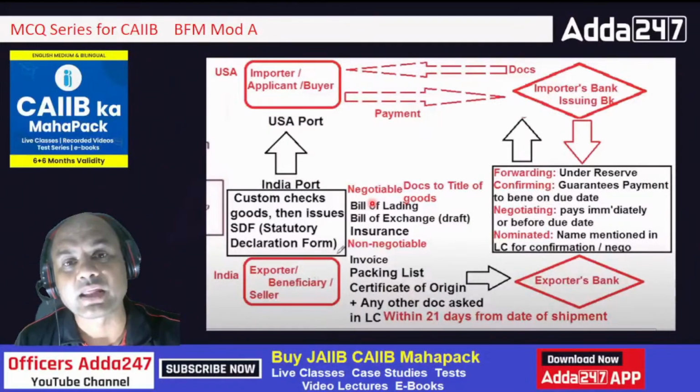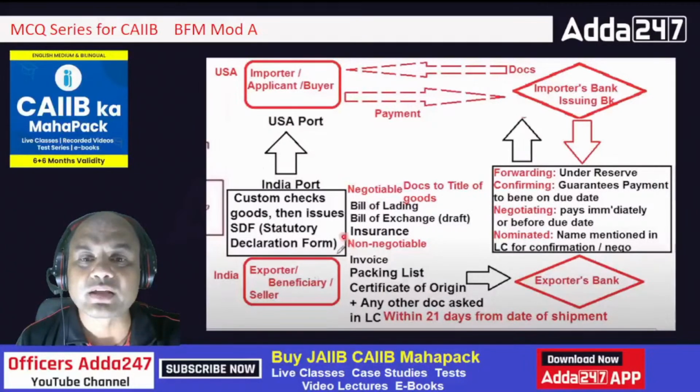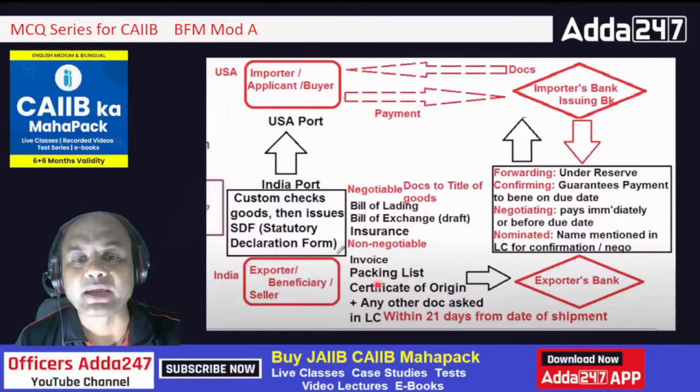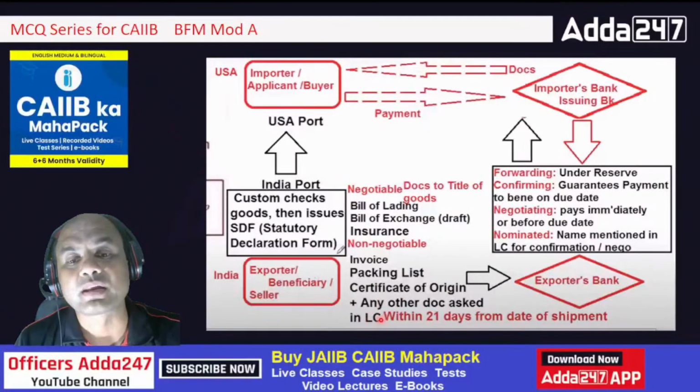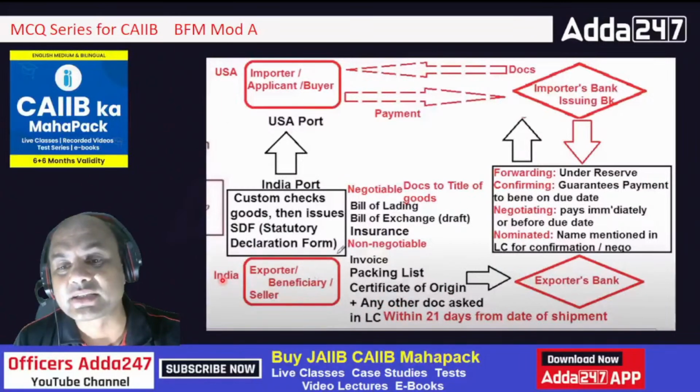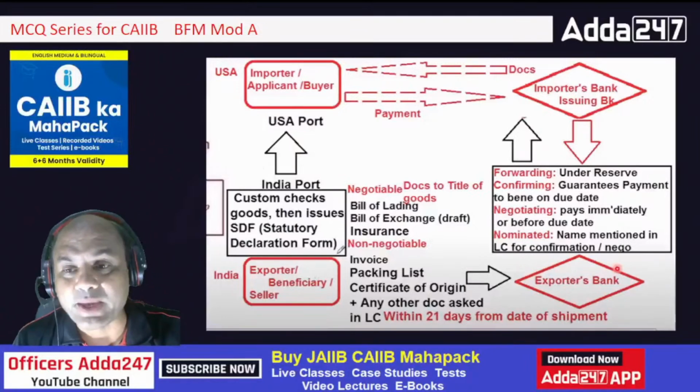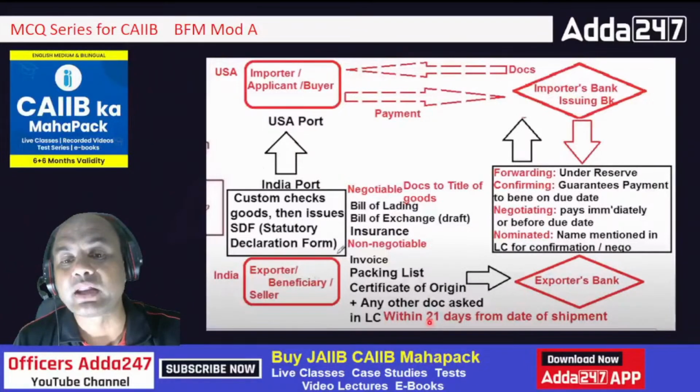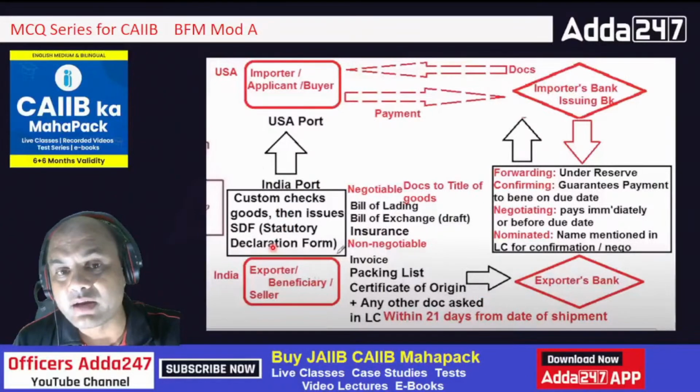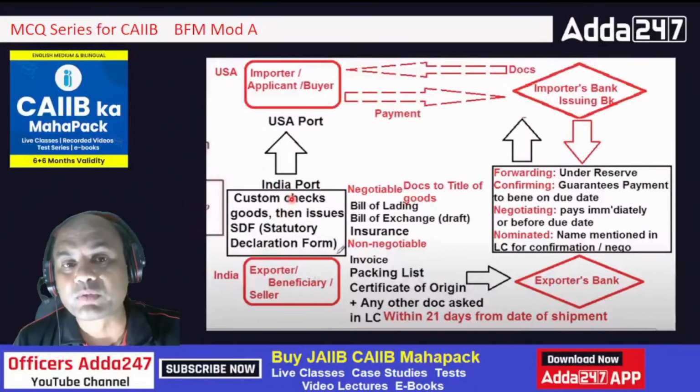Correct. Invoice. Insurance. See, here I have written it: bill of lading, bill of exchange, packing list, COO and any other document. Now the seller has to submit these 6 documents, along with a 7th, 8th, anything, to his bank, the Indian bank, within 21 days from the shipment. What is the BL date? BL date means the shipped on board date. Within 21 days from the on board date, the seller has to submit the documents to this exporter's bank.